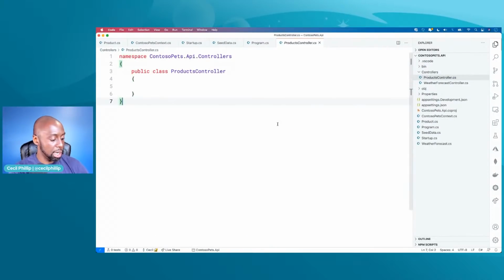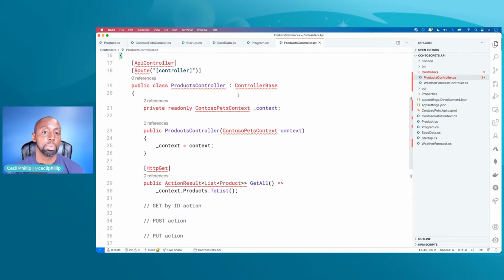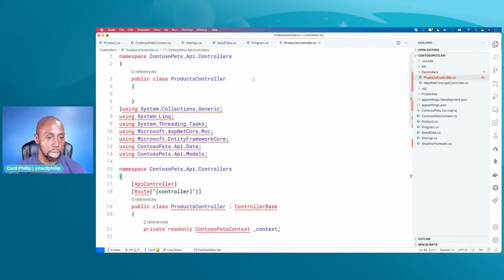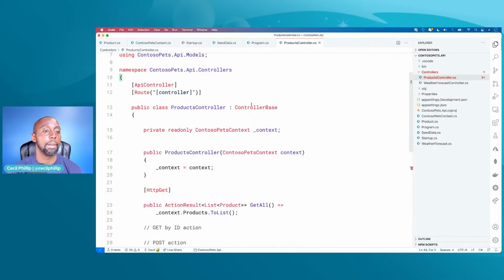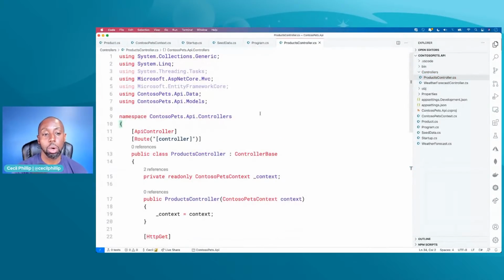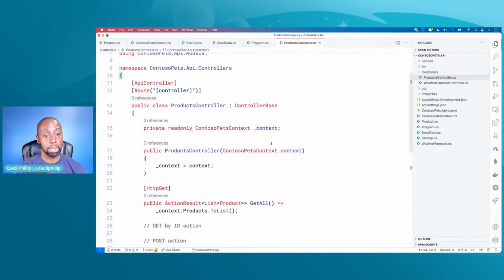And now inside of here, I'll just paste in that stuff, right? Now, why is this thing red? Oh, because I didn't paste it right. Let's try that again. There we go, right? And so now we have this controller that's going to be able to receive requests and return these responses.